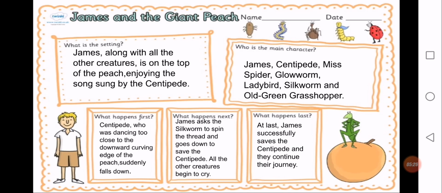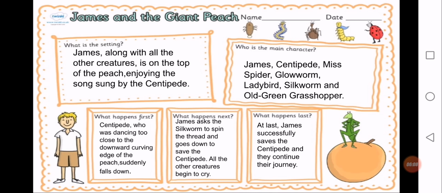Now I will tell you about the main events that occurred in chapter number 26. So the setting in chapter number 26 is that James, along with all the other creatures, is on the top of the peach enjoying the song sung by the centipede. And the main characters in this chapter are James, Centipede, Miss Spider, Glowworm, Ladybird, Silkworm, and the old green grasshopper. So I have written what happens first, in the middle, and in the end of the chapter.